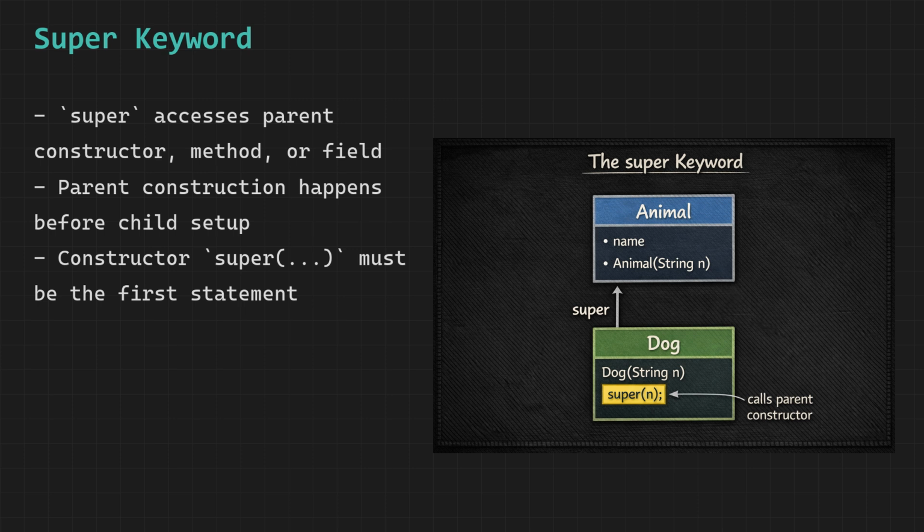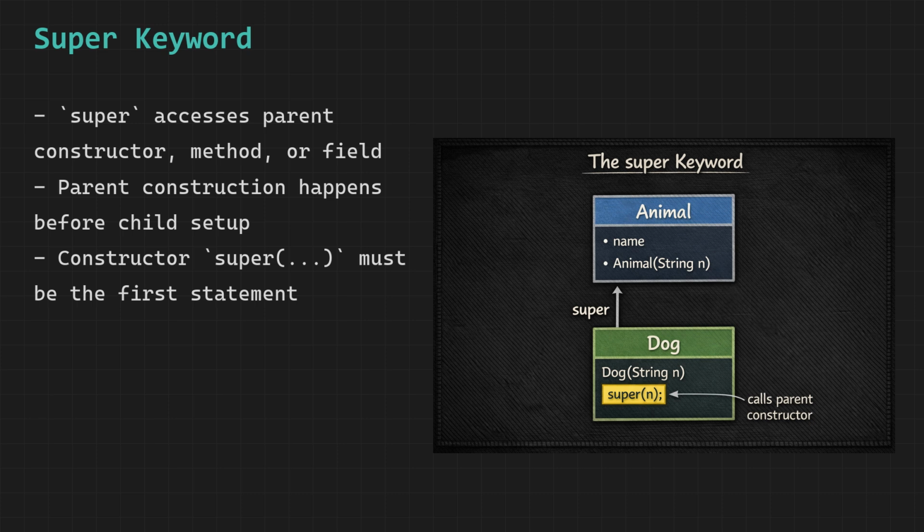If you do not call super explicitly, Java automatically inserts a hidden call to the parent's no-argument constructor as the first line of your child constructor. But if the parent has only a parameterized constructor with no default, Java cannot insert that call automatically and you get a compile error. This is why knowing super is critical.